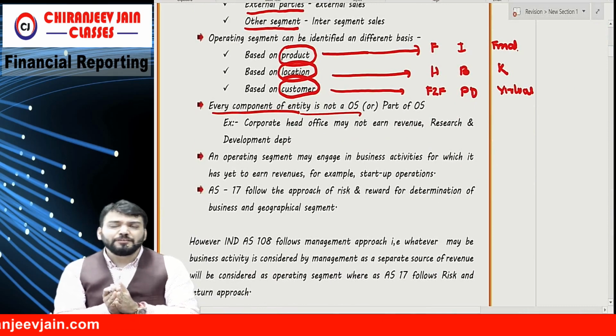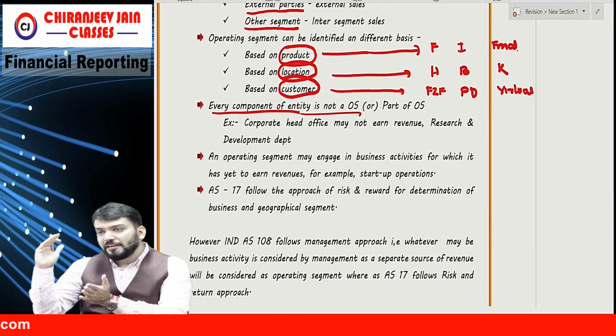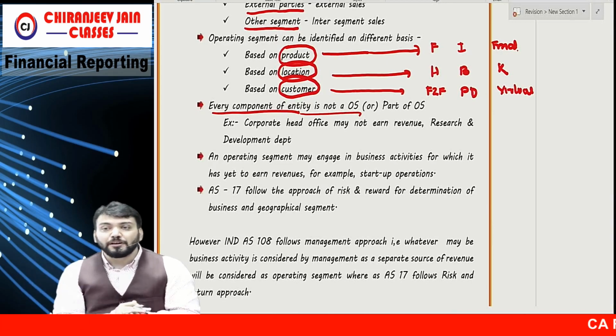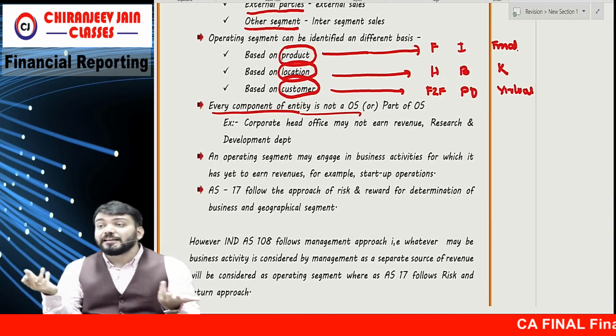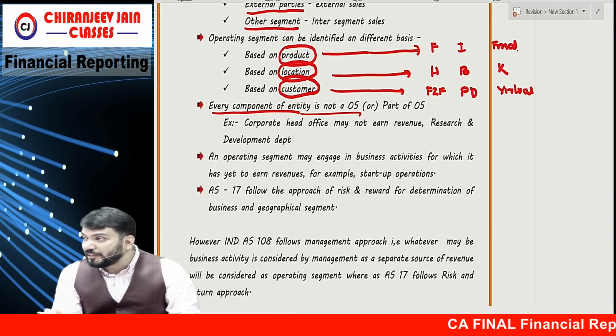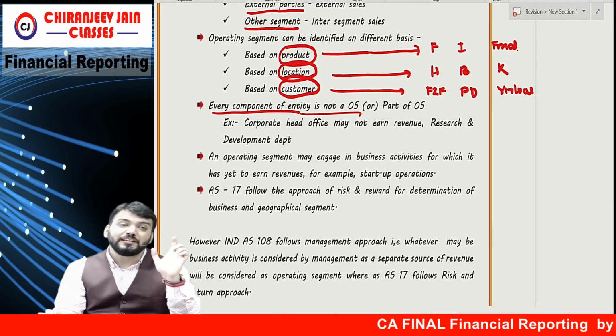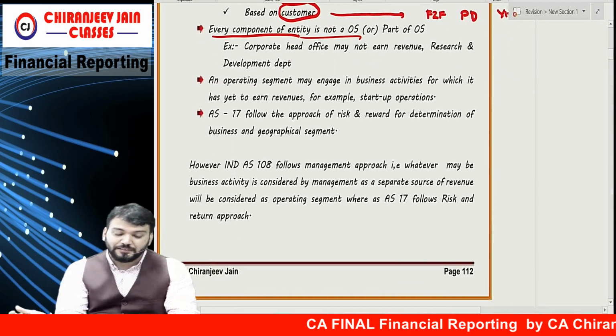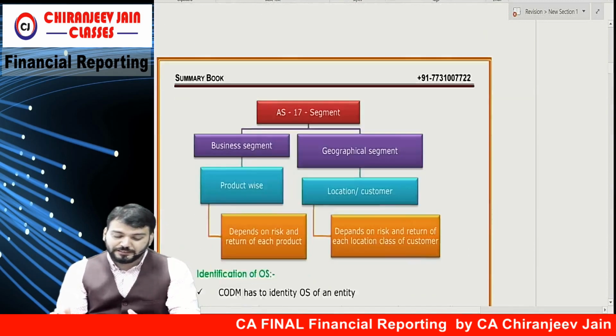Now, every component of an entity is not an operating segment. For example, the research and development department is also one component, but they are not capable of generating any revenue, so that is not an operating segment. So every component is not an operating segment, correct? Understood this point? Yes, sir.